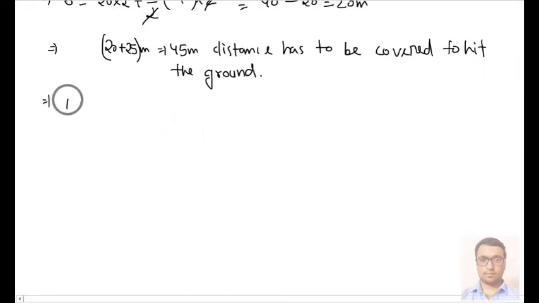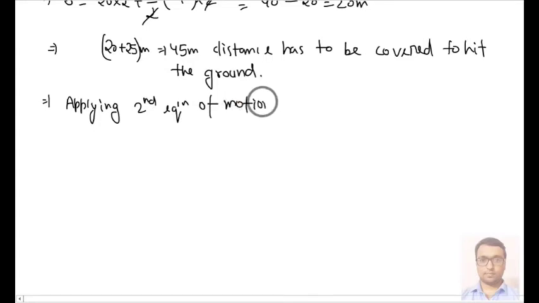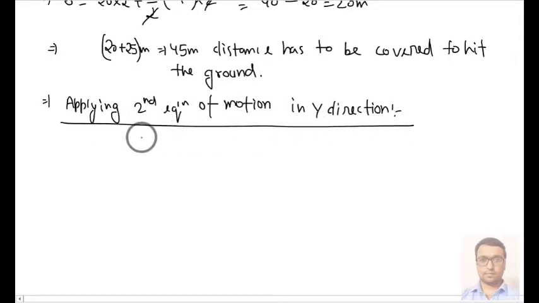Again we will apply the second equation of motion in the y direction. We know that this equation, you can write x or you can write s also, is ut plus half at square.